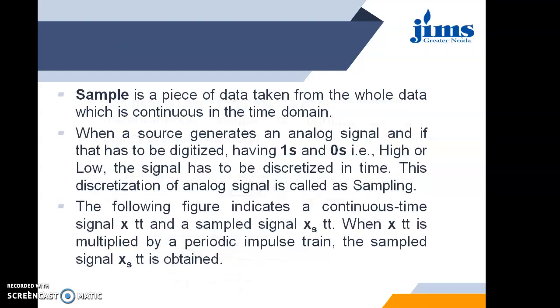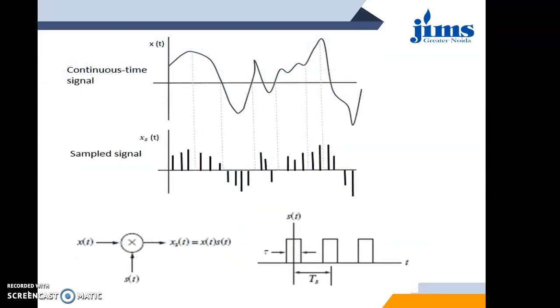So in the sampling process, we convert a continuous time signal into a discrete signal. This is the diagrammatic representation of the sampling process, in which x(t) is the analog signal which has to be sampled, and x_s(t) is the output or sampled signal. So how do we get this output from the given input signal x(t)? For this we use a multiplier circuit, which is nothing but a switch, as I showed you in the previous slide.